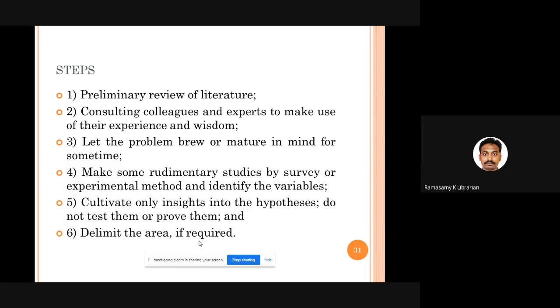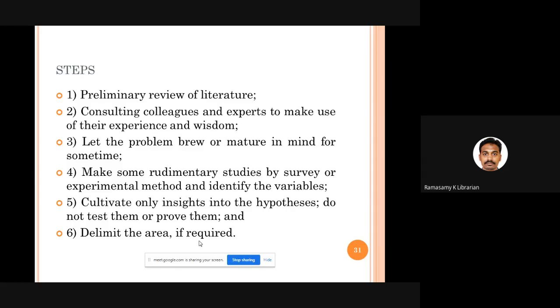You are not going to test the hypothesis; you are going to frame the hypothesis. So once variables are fixed and hypotheses are known, then you delimit your research area. Delimit means the scope of your study. Once you do all these things, you will have a very workable, feasible topic in your hand. That is the outcome of any exploratory research study.